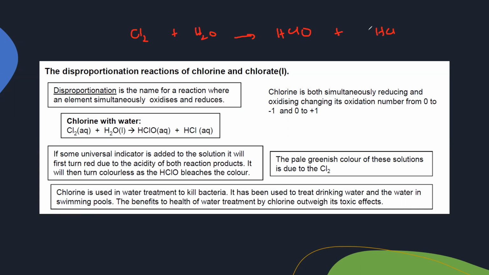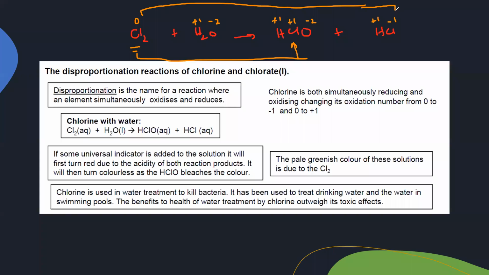When we work out the oxidation number, it is the charge that appears on the atom when they form a compound. Here, because chlorine is an element, its oxidation number is 0. In HClO, each oxygen is -2, hydrogen is +1, so chlorine should be +1 because the overall compound is neutral. And in HCl, chlorine belongs to group 7, so -1, and hydrogen is +1. So when we check the change, chlorine was 0 and it turned into +1, and chlorine is 0, it turned into -1.